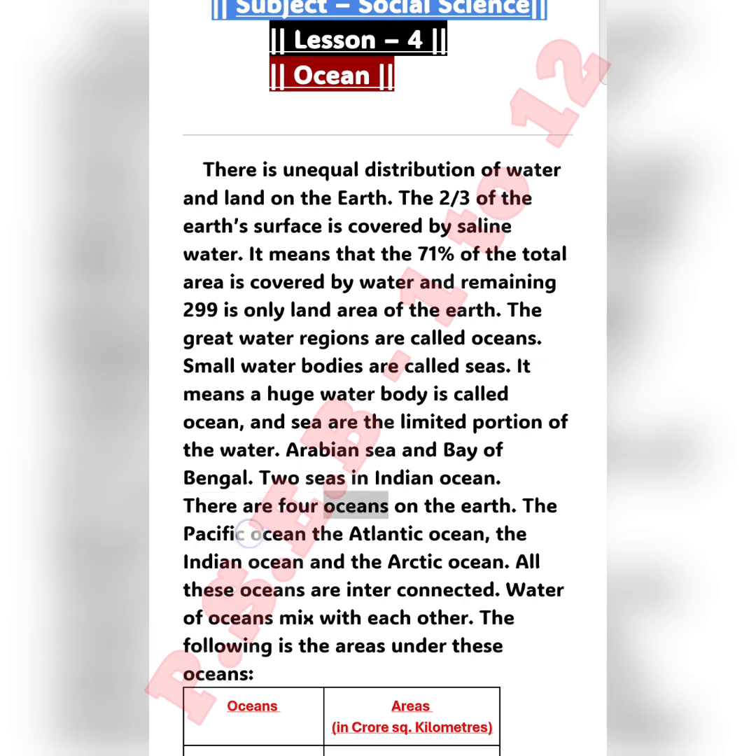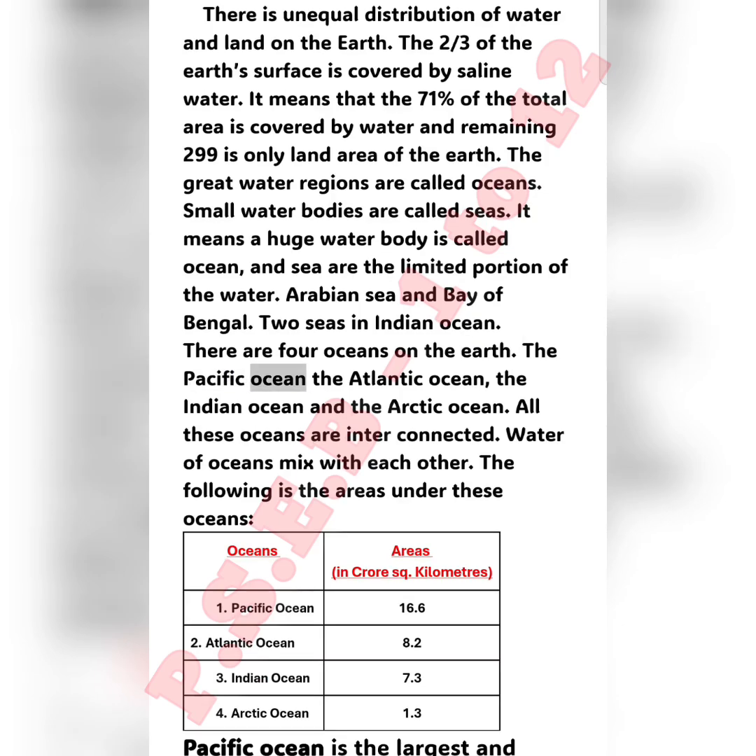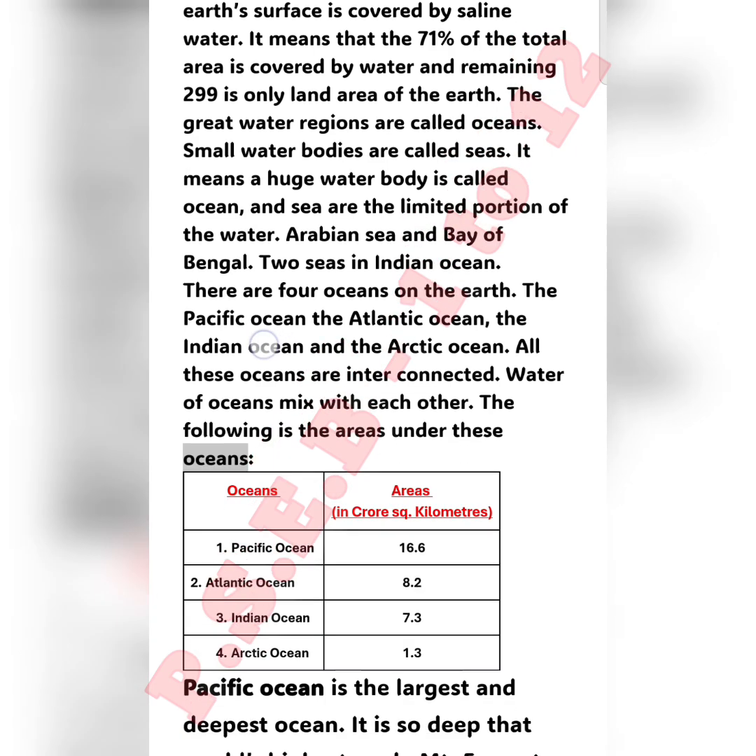There are 4 oceans on the Earth: the Pacific Ocean, the Atlantic Ocean, the Indian Ocean, and the Arctic Ocean. All these oceans are interconnected. Water of oceans mixes with each other. The following are the areas under these oceans.